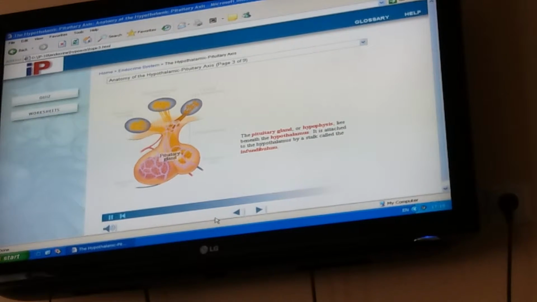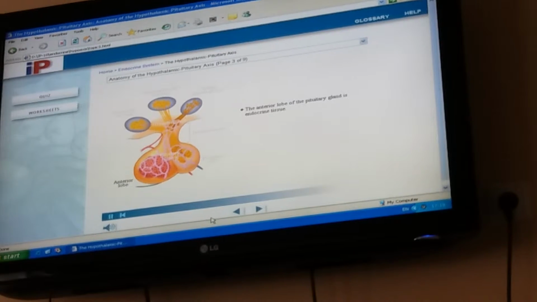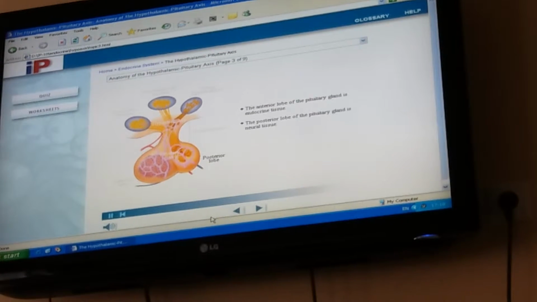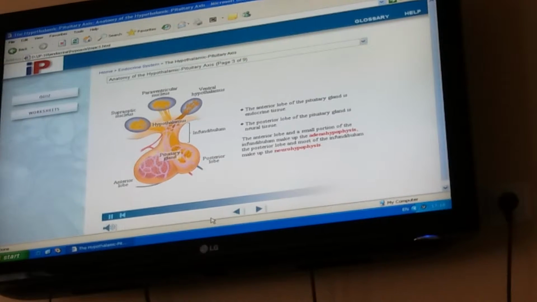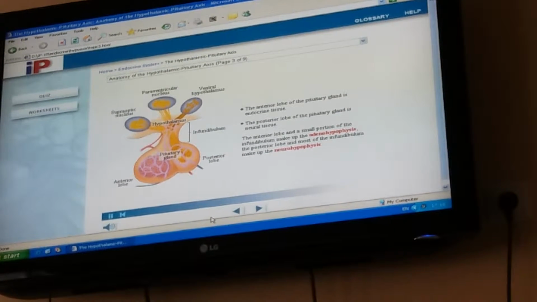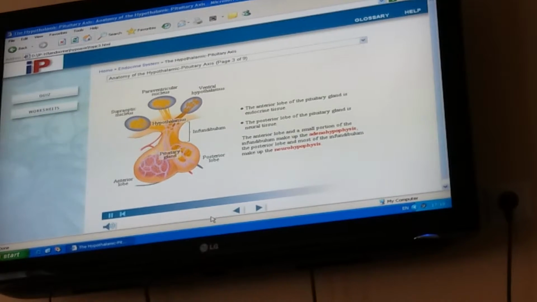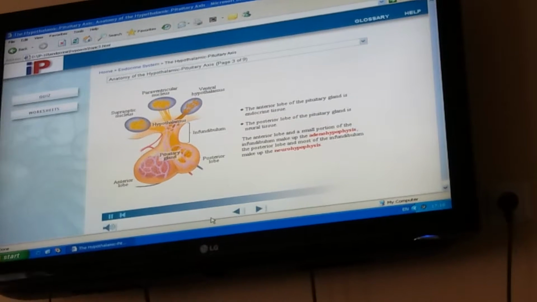Pituitary gland in humans consists of two lobes. An anterior lobe that is made up of endocrine tissue, and a posterior lobe that is made up of neural tissue. The anterior lobe and a small portion of the infundibulum make up the adenohypophysis, and posterior lobe and most of the infundibulum make up the neurohypophysis.